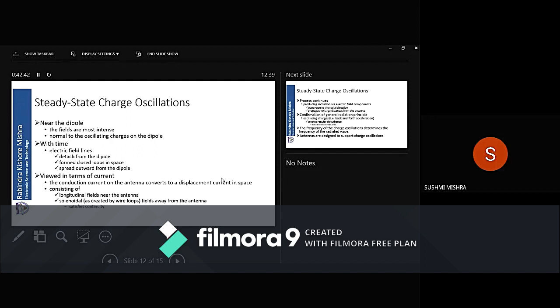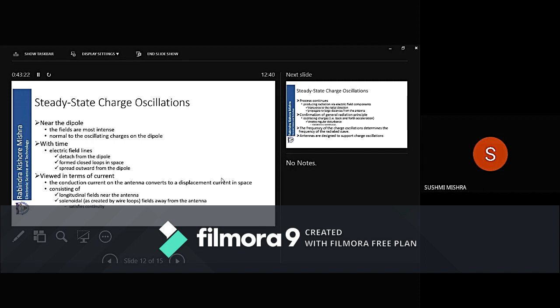Now when it gets detached, it is no more a conduction current. We have a current, and due to continuity of current, we cannot detach it. There will be current, but it is no more a conduction current. Then what type of current can it be? It can be the displacement current. The displacement current does not require a conductor, right? So therefore, the conduction current on the antenna converts to a displacement current in space. That is the mechanism of radiation.